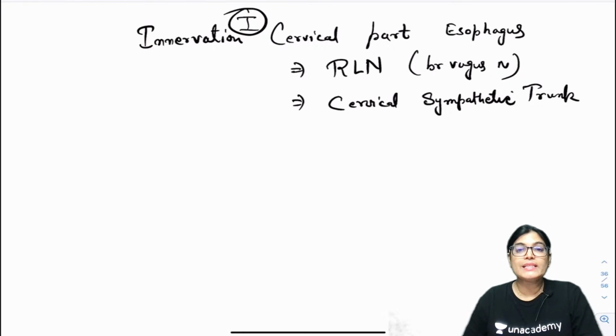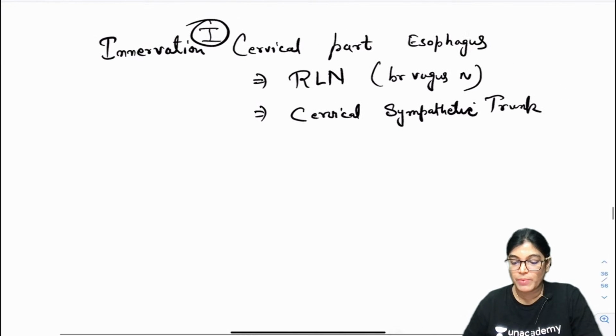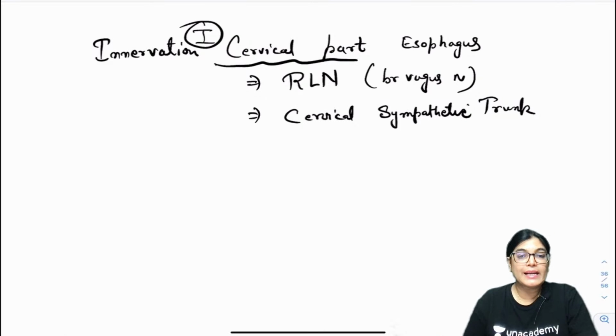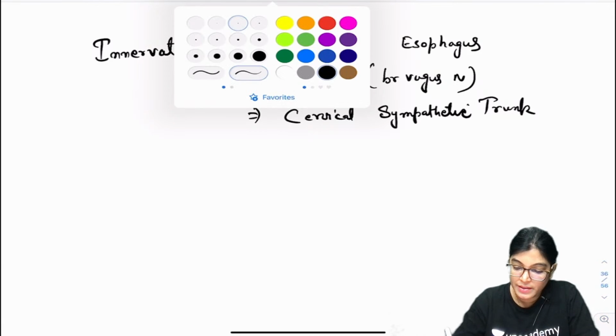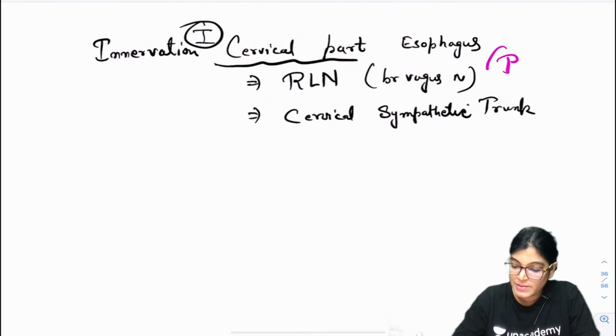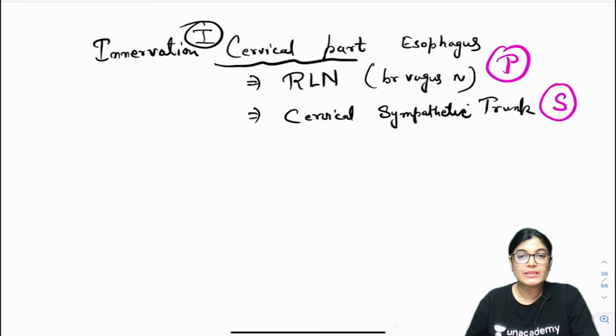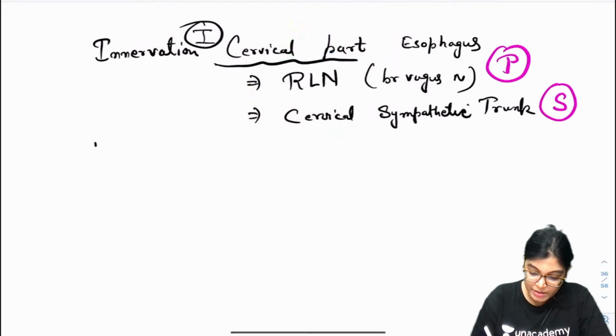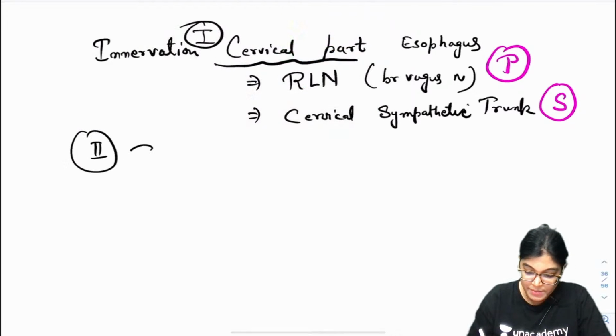When we talk about the cervical part, it's from the recurrent laryngeal nerve and vagus, they are parasympathetic. So I would write P for it, parasympathetic, and the cervical sympathetic trunk we can write S for it. This is the cervical part. Now coming to the second part, that is the thoracic part.